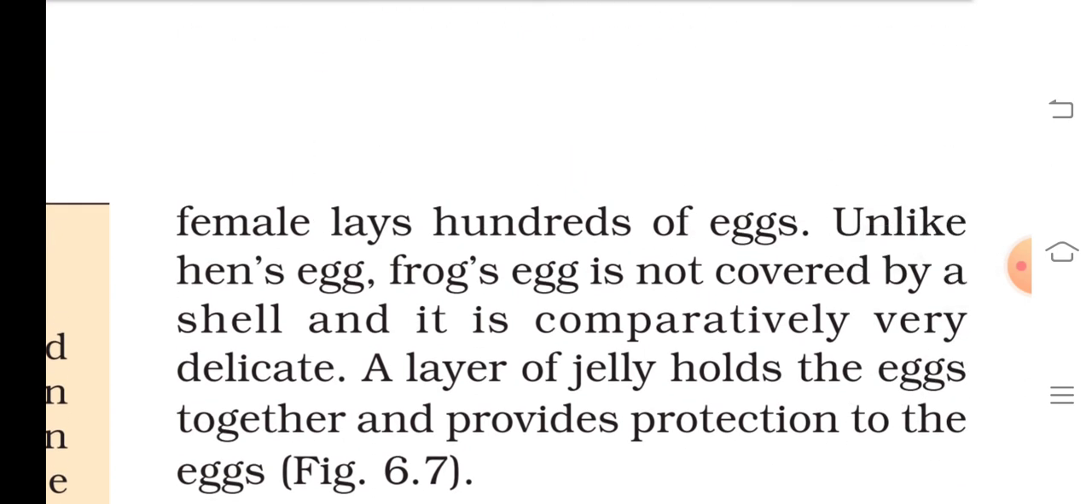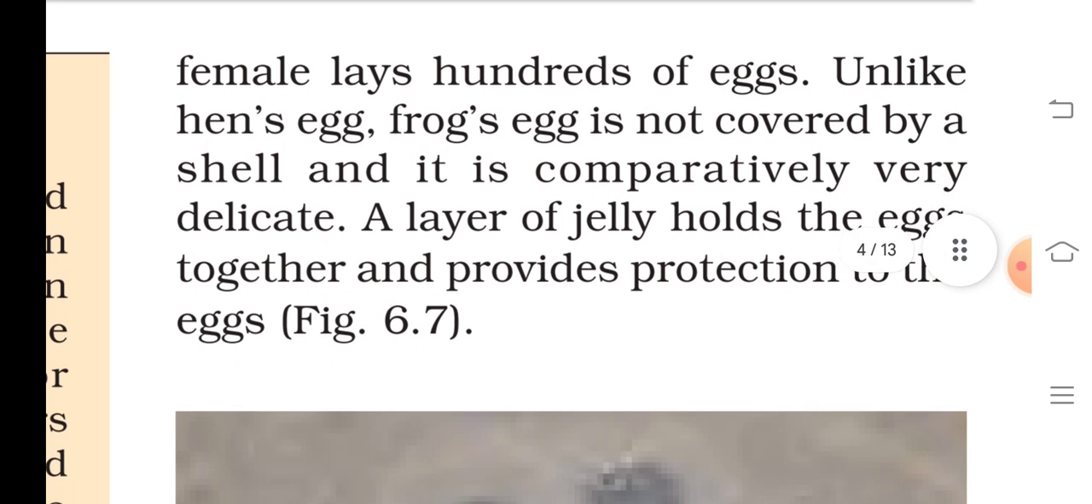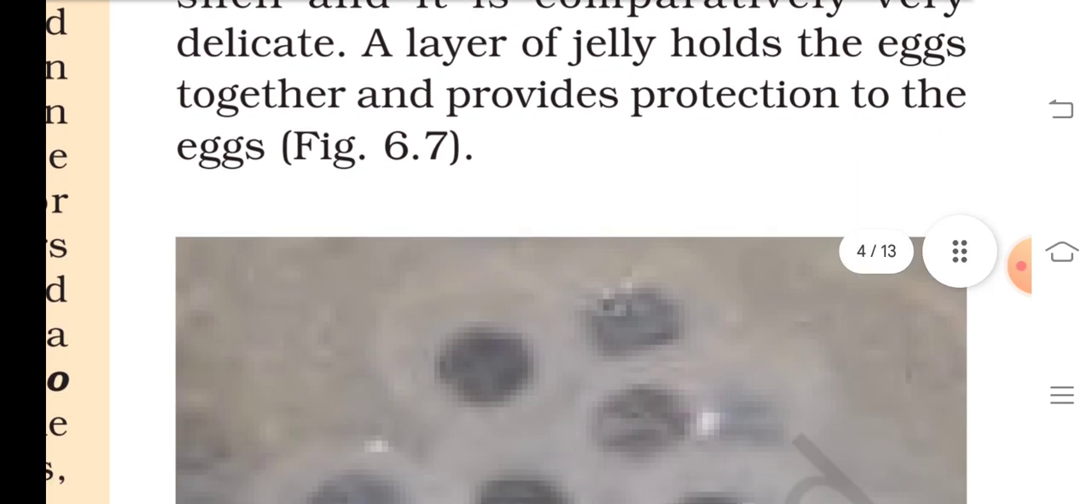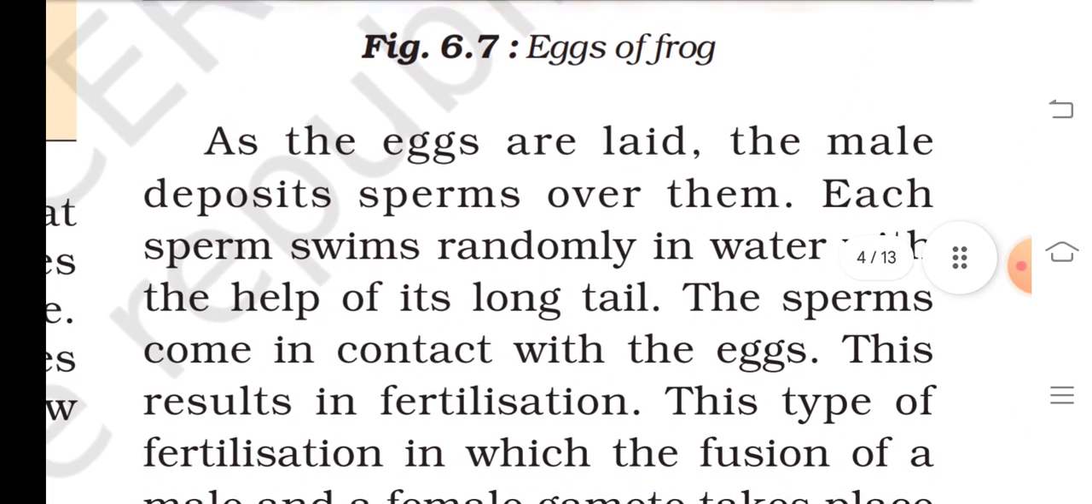The female lays hundreds of eggs. Unlike a hen's egg, a frog egg is not covered by a shell and is very delicate. A layer of jelly holds the eggs together and provides protection to them. Eggs of frog. As the eggs are laid, the male deposits sperm over them.